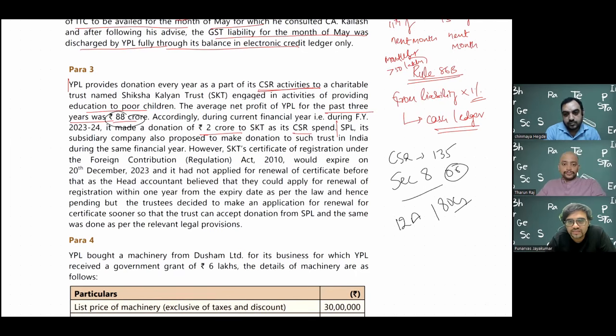Can one trust, for example Shiksha Kalyan Trust, take money? It is a registered entity. Can it take money? Yes, it can if it's registered. Now, can it give the money to one more registered institute? Let's say Chinmaya Trust is there. Can I donate that money to Chinmaya Trust? The answer till recently was yes. But there was a huge amendment, in sections 6 and 7 of FCRA, saying that a registered entity cannot transfer money to any other registered entity also.